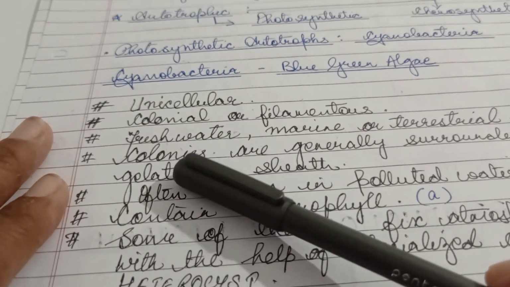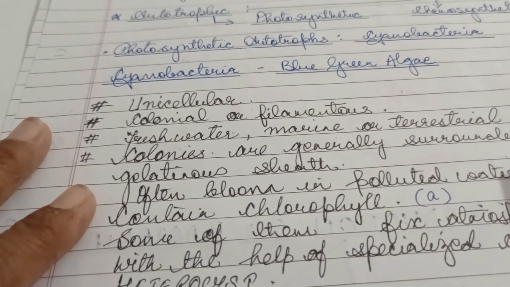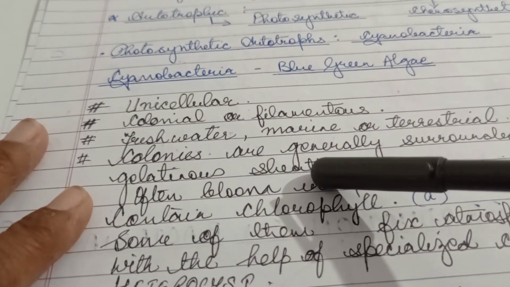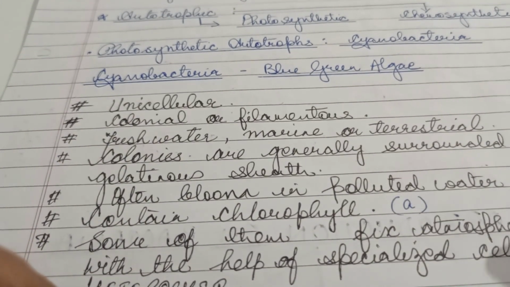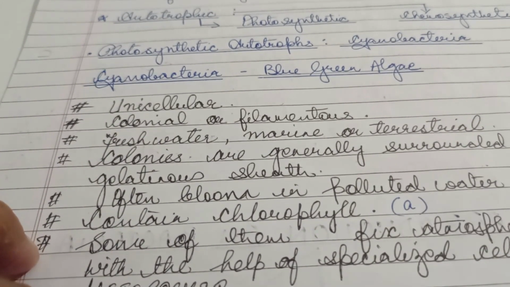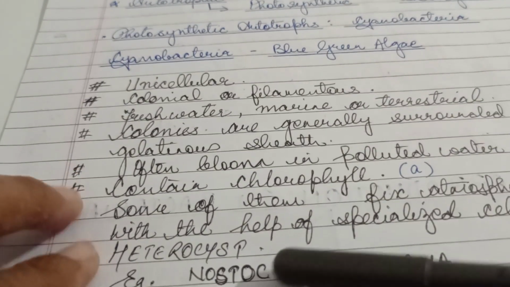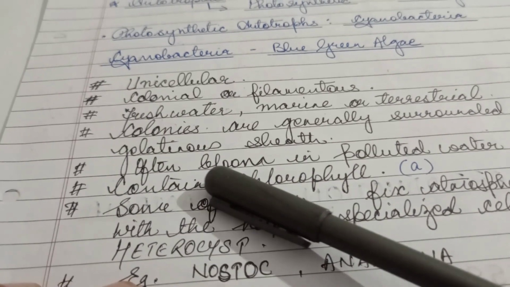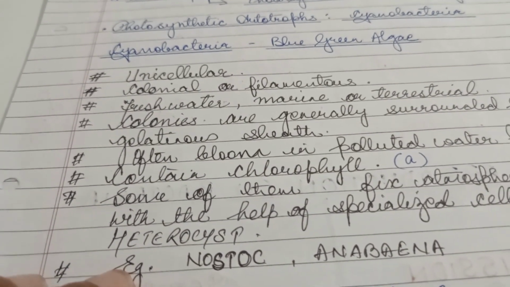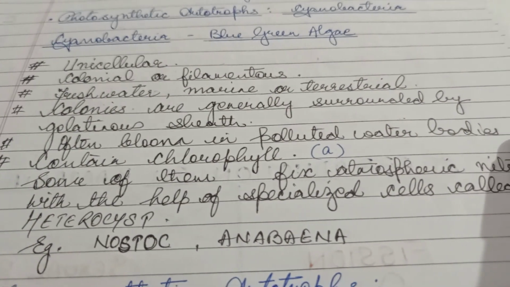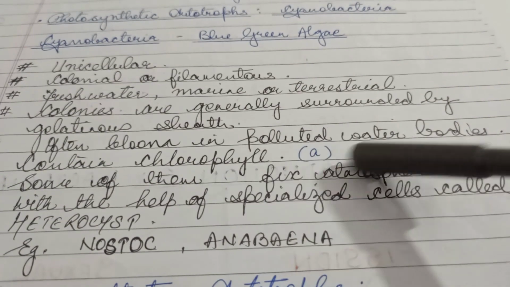Now, if present in colonies, these colonies are generally surrounded by a gelatinous sheet. Okay. Then next character, they often bloom in polluted water bodies. Wherever there are polluted water bodies, you may find these cyanobacteria.